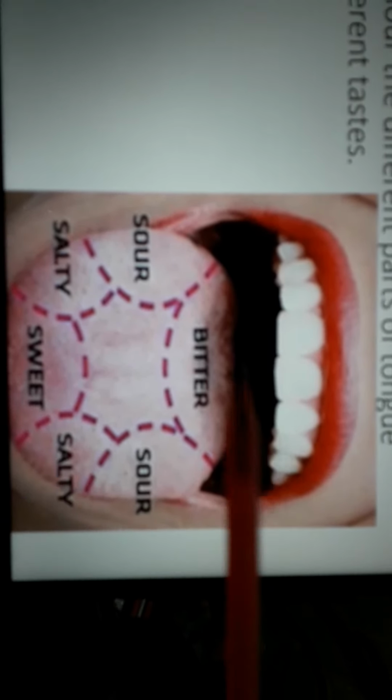On the white page you will write assignment 2 CW: identification, draw and color the different parts of the tongue showing different taste, and on the white page you will draw this. The left hand side is the white page.